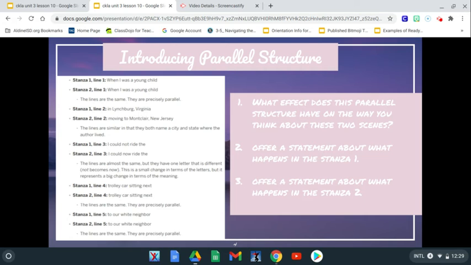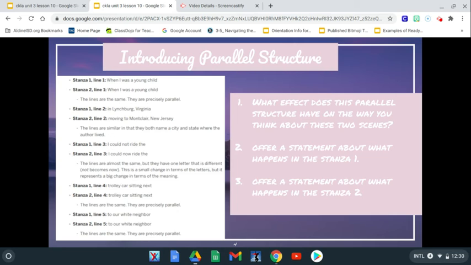Then if you look at stanza 1, line 3, and stanza 2, line 3, it says, I could not ride thee. And she said, I can now ride thee. So they are almost the same, but there is one word, now, in stanza 2 and not in stanza 1, that is different.